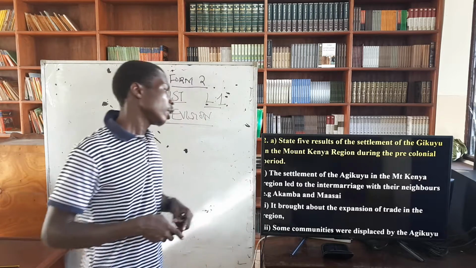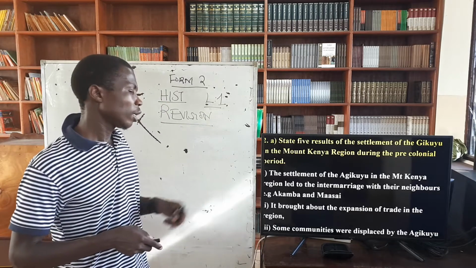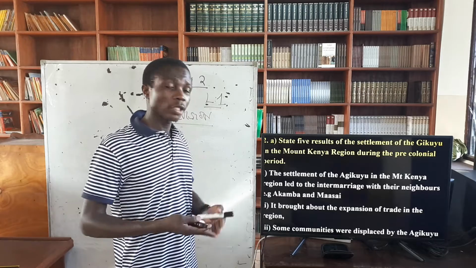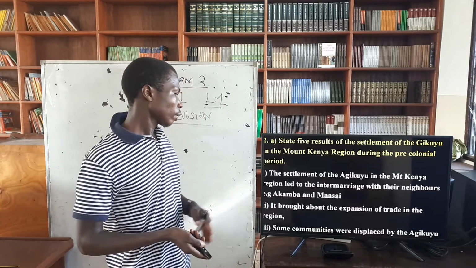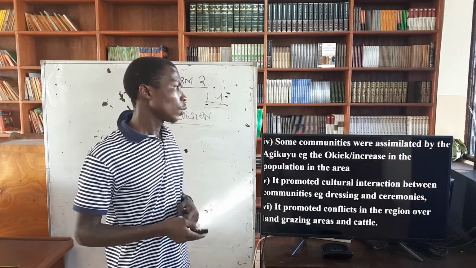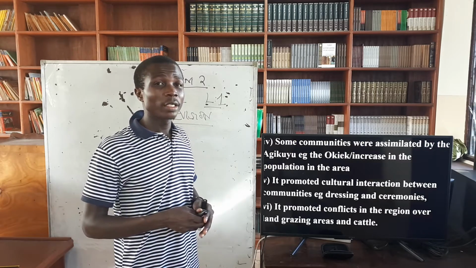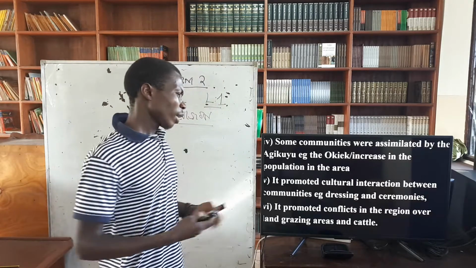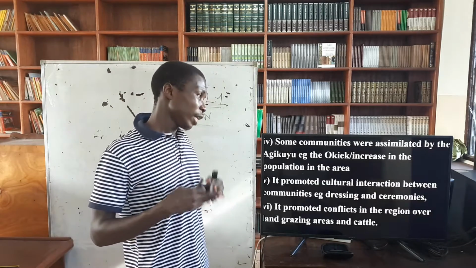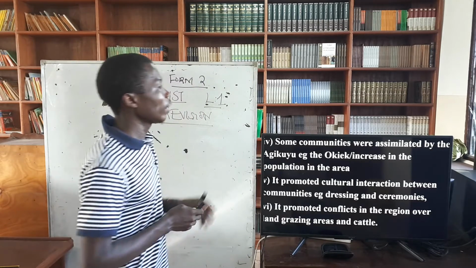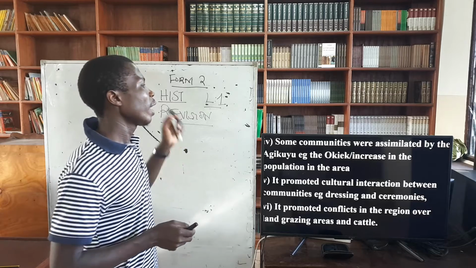Next, it brought the expansion of trade in the region. They could trade with each other. It brought expansion of trade among them. Then the next, some communities were displaced by the Kikuyu. There are communities that were displaced by the Kikuyu in that place. An example is the Masai. To some extent, that might be a negative on the part of those communities that were displaced.